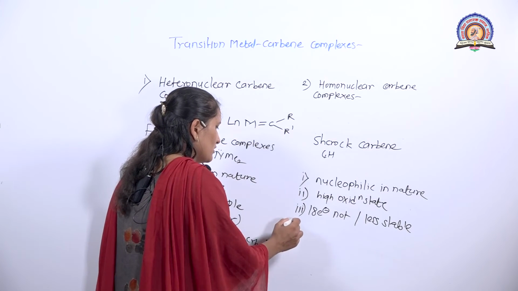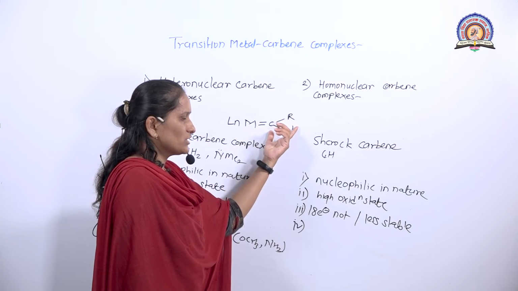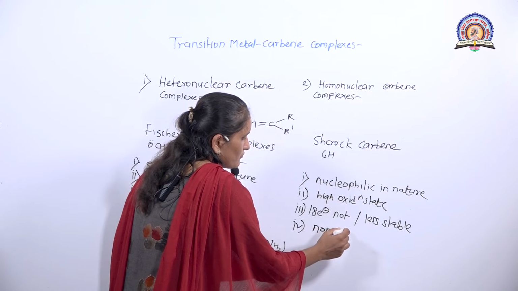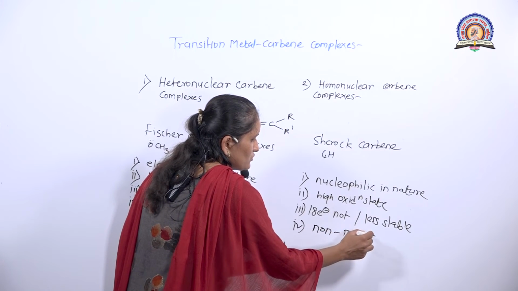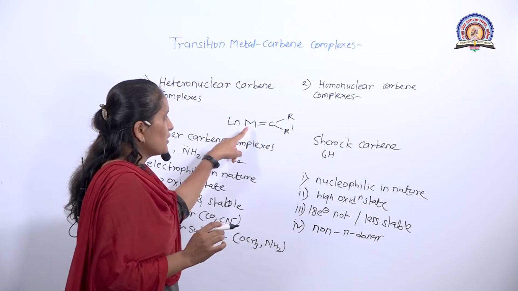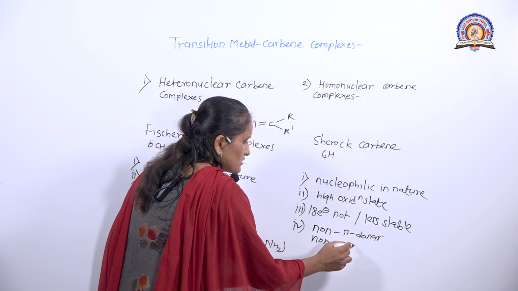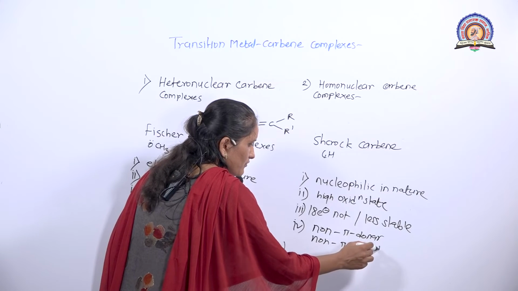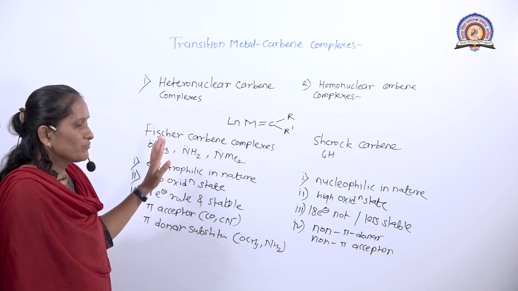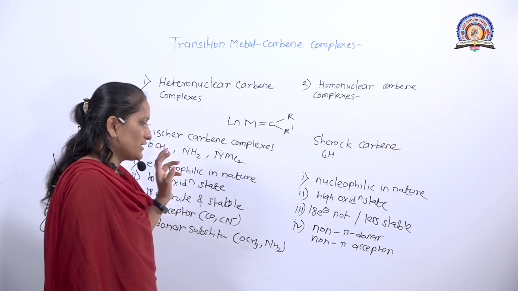Then the next important point is that the substituents on the carbon atom are not pi donors. The substituents on the carbon atom are non-pi donor, and the ligands present on the metal atom are non-pi acceptor, and therefore this carbon is nucleophilic in nature.